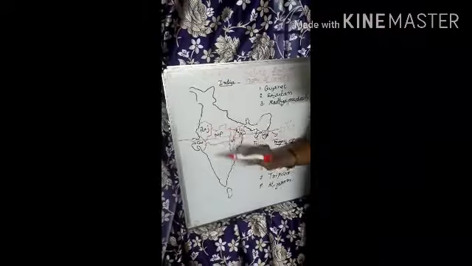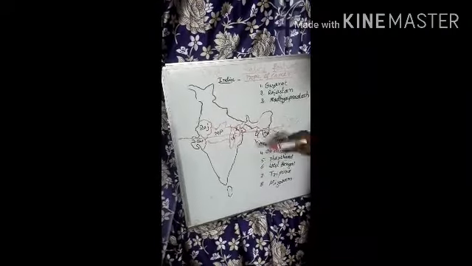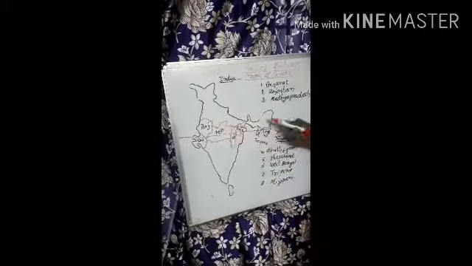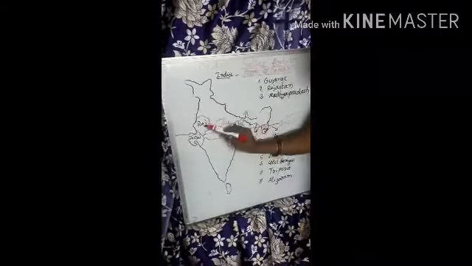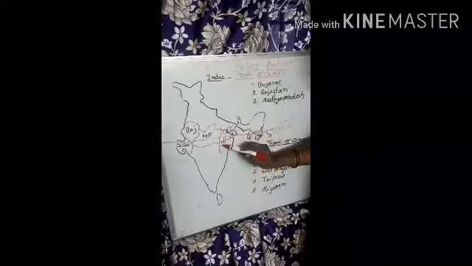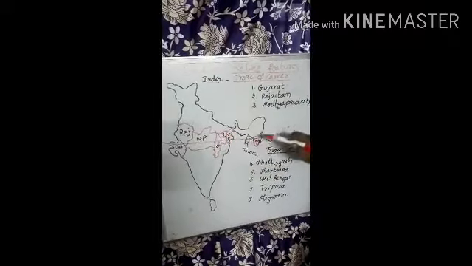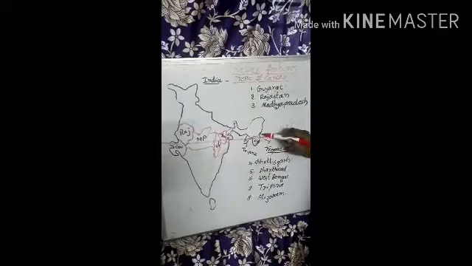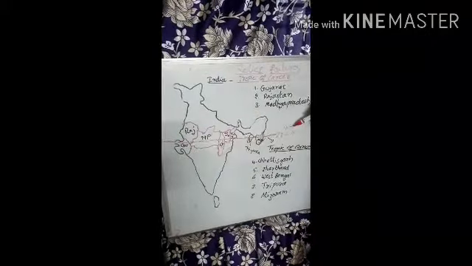Rajasthan, Gujarat, Madhya Pradesh, Chhattisgarh, Jharkhand, West Bengal, Tripura and Mizoram. A total of 8 states are covering the Tropic of Cancer.